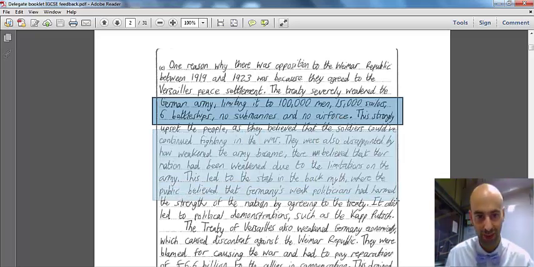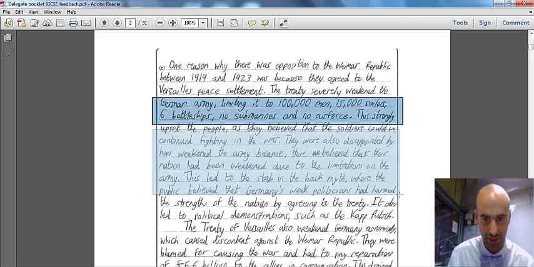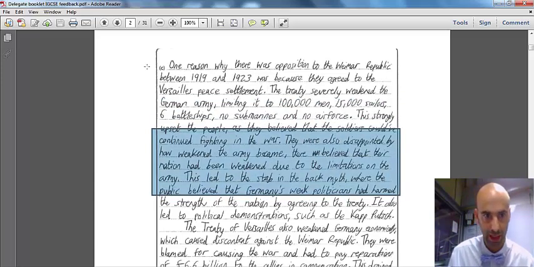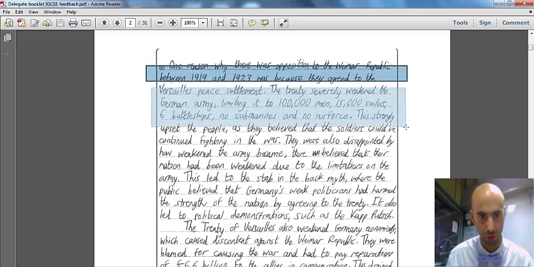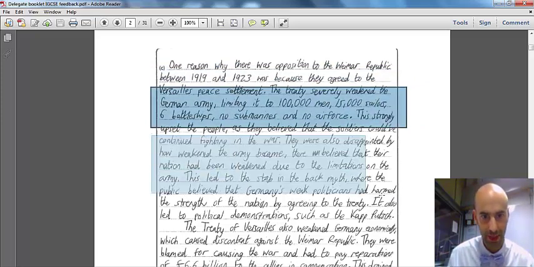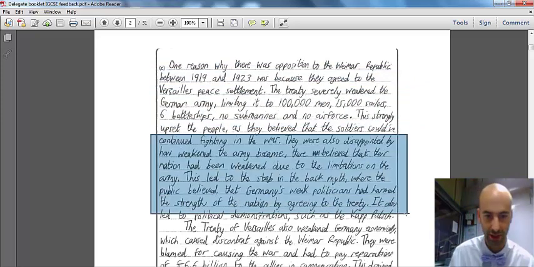They then go on to explain it, exactly what the mark scheme is after. Brilliant. So we have focused on the question, precise contextual or relevant knowledge, and then an explanation of how this piece of causation led to the outcome.